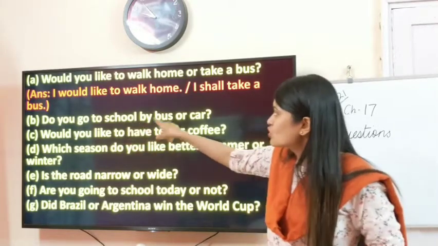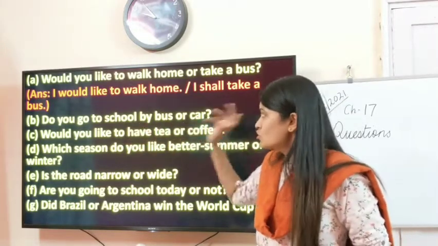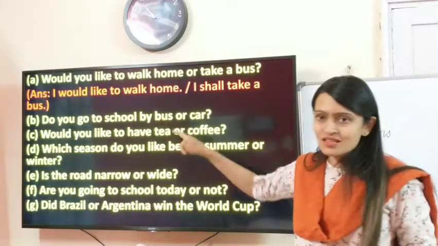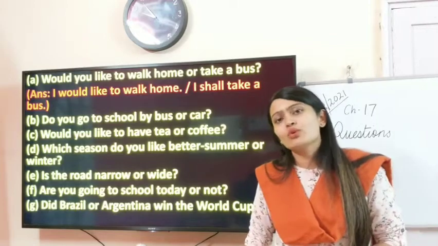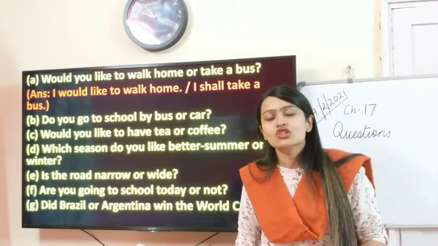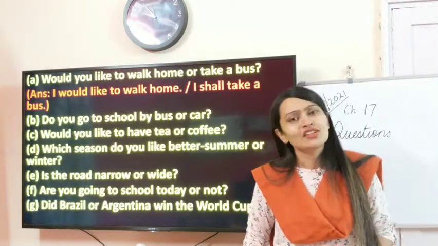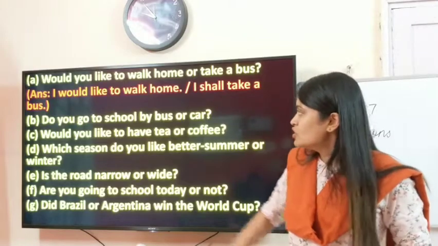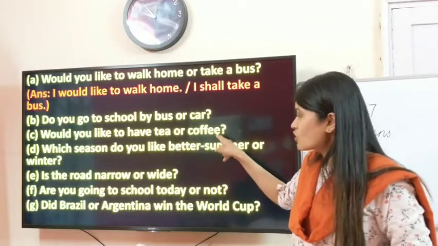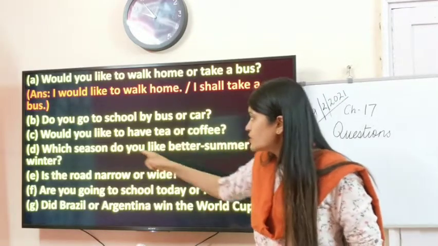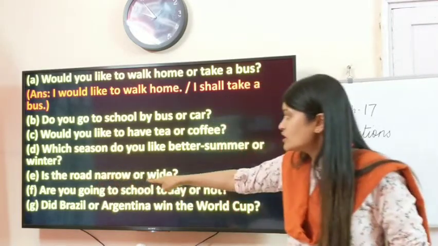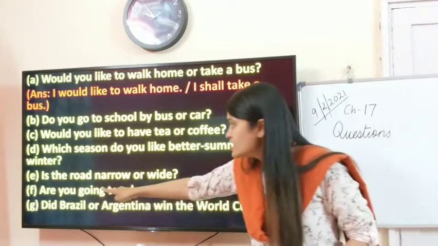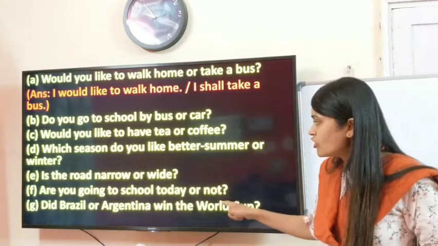Do you go to school by bus or car? So your answer will be, I go to school by bus, or else it will be, I go to school by car. So such type of questions which have options, two or more alternatives, they are alternative questions. Would you like to have tea or coffee? Two alternatives. Which season do you like better? Summer or winter? Alternatives. Is the road narrow or wide? Alternatives.